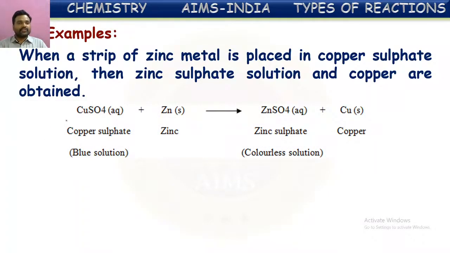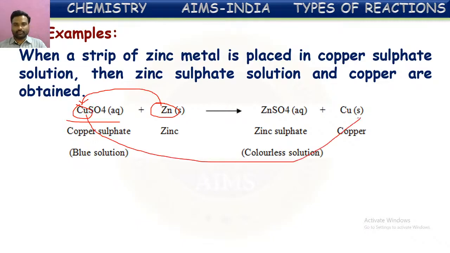If we initially take copper sulfate solution, we know copper sulfate solution is blue in color. When some pieces of zinc are dropped into this copper sulfate solution, this zinc, being more reactive than copper, will displace copper from its compound, and copper will come out. So here zinc will take the place of copper and zinc sulfate is formed, which is a colorless solution.